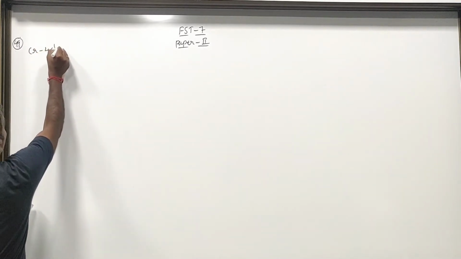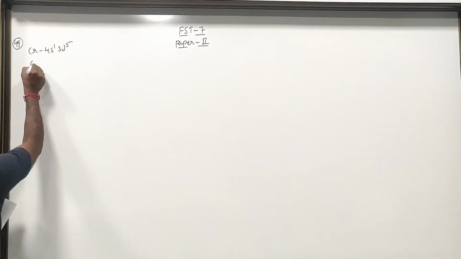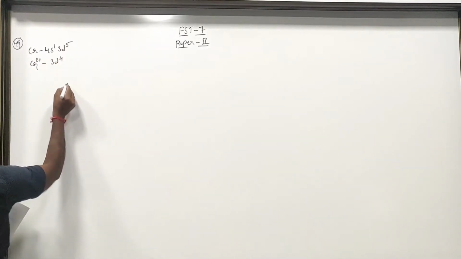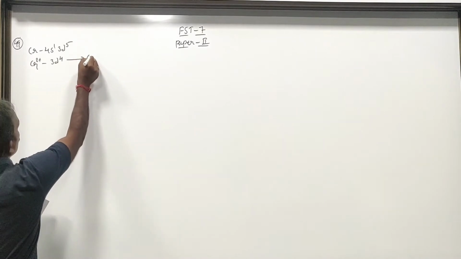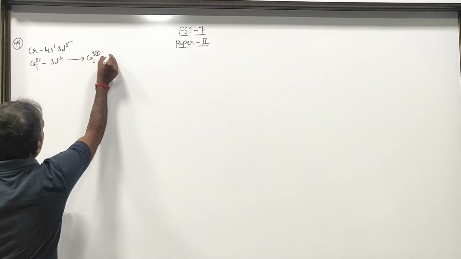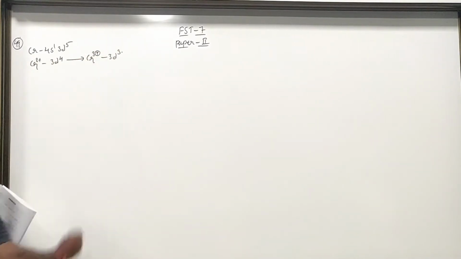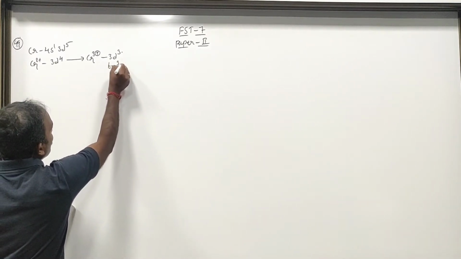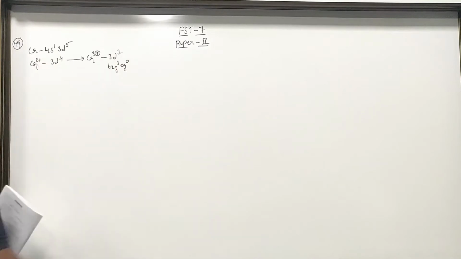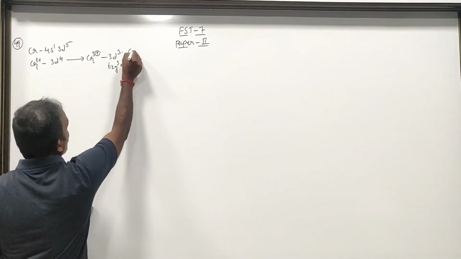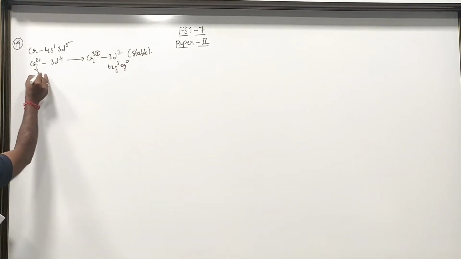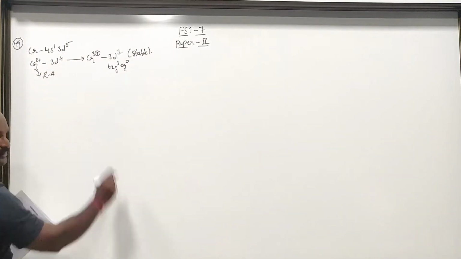Chromium is 4s1 3d5, so Cr plus 2 will be 3d4. If it is converted to Cr plus 3, it becomes 3d3, which is t2g3 eg0, a half-filled electronic configuration. Hence it is highly stable. It can undergo oxidation, therefore Cr plus 2 is a good reducing agent.